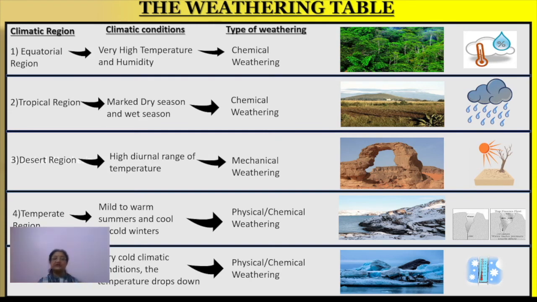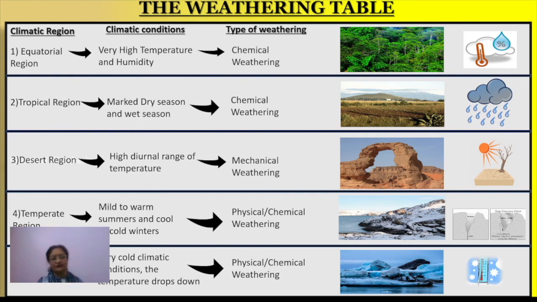Now the region that comes next is the desert region, especially the tropical deserts, okay. In tropical desert regions you will find mechanical weathering is seen maximum, okay. The world over, the best examples of mechanical weathering can be seen in those areas. What about chemical weathering? First of all, why mechanical weathering? Mechanical weathering is possible due to maximum variation of temperature, and that can be seen only in this area, such a clear variation, okay.